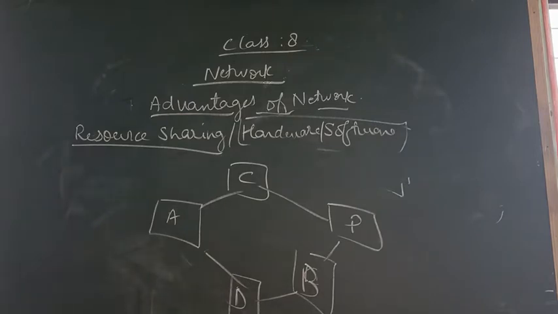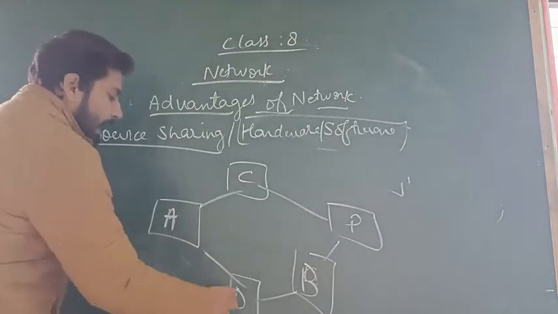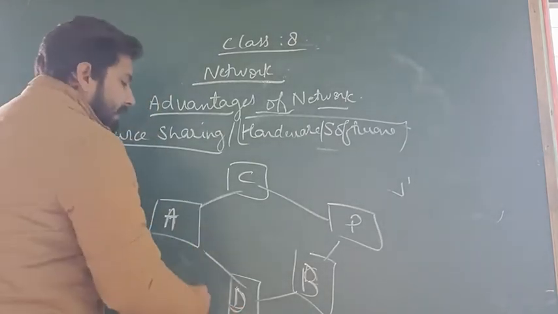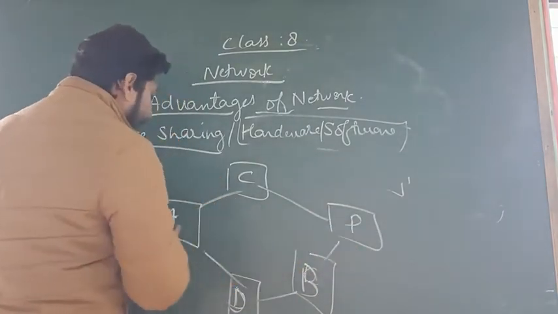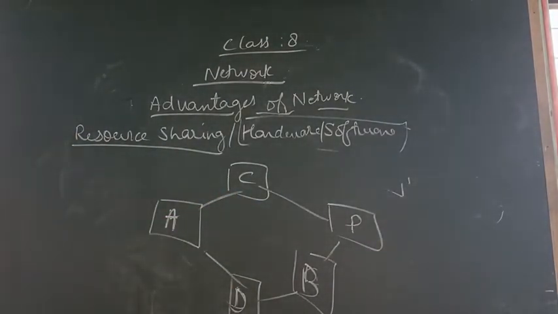When they are all connected in a network and the printer P is shared by A, B, C, D, that means we do not require any other printer for computer A or for computer D. It is shared by all the computers when they are connected in a network. So this is the advantage, that we can share the resource efficiently.